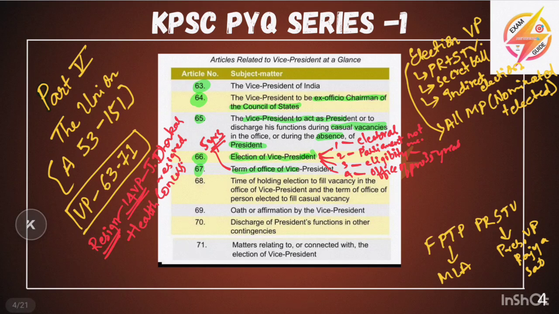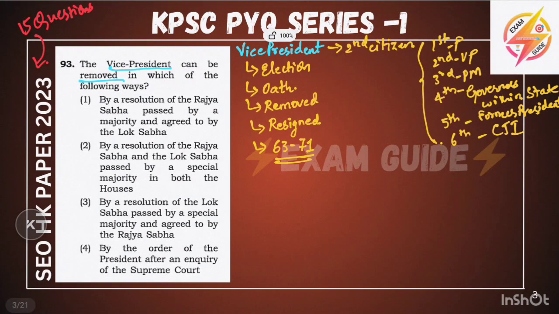But the first Vice President to resign was V.V. Giri, as he won the election of the President, so he resigned as Vice President. First is V.V. Giri, but the first to resign due to health concerns is Jagdeep Dhankhar, our recent Vice President. Keep this in mind. Now in this term of office, we will see how he resigns. The resignation letter is given to the President of India.